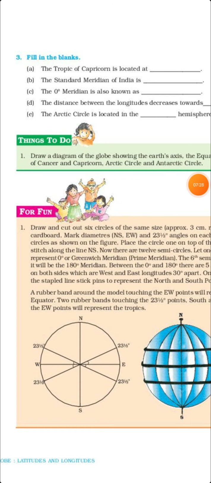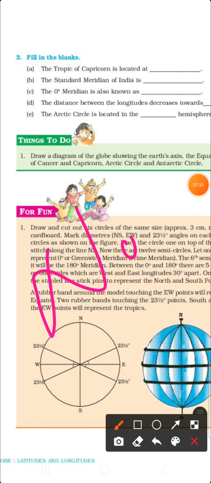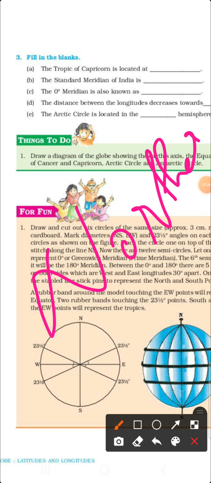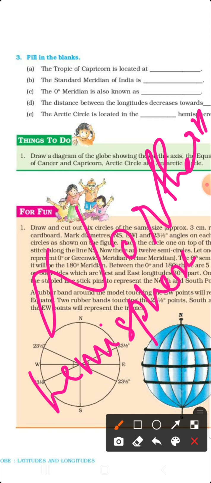Then Arctic Circle is located in which hemisphere? Arctic Circle is located in the northern hemisphere. Northern hemisphere. Got it? Okay, students.